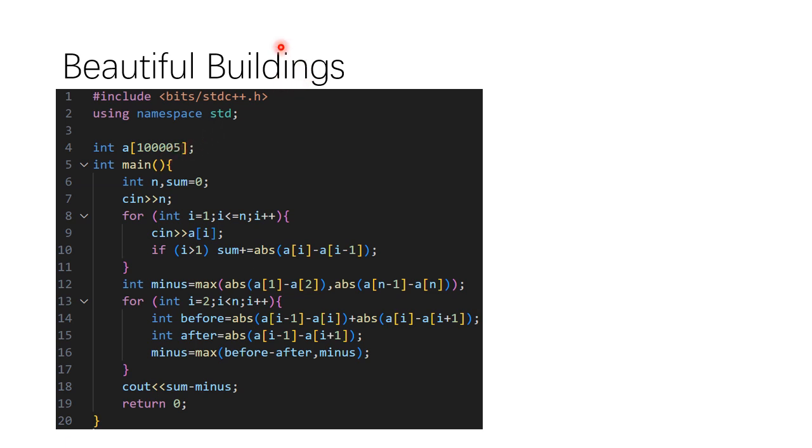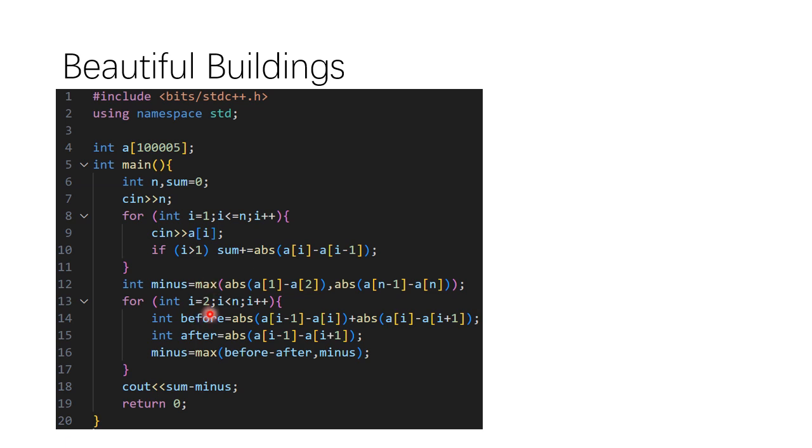And this is the code for this problem. We use the array A to store the data, and we first read in all the data and calculate the ugliness into the variable sum. And then we use the variable minus to see how much ugliness we can improve. For this, we try to change the first building, and we try to change the last building as well. And we choose the bigger one.